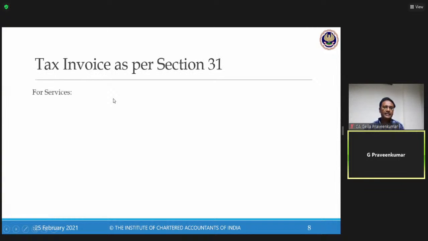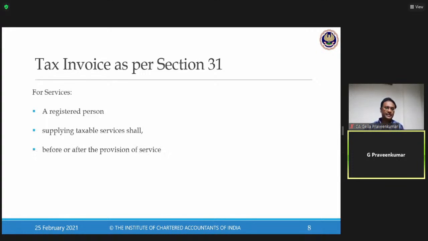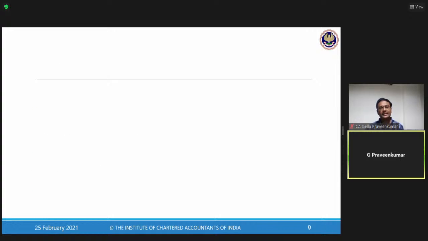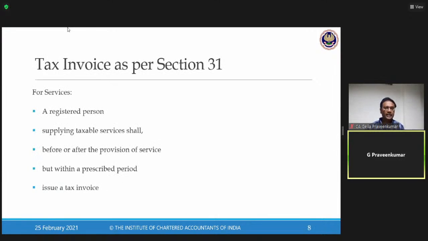Now, let us move on to services. Goods, everything is clear. Now, in relation to services, what does the law say? A registered person who is supplying a taxable service shall, before or after provision of service, but within a prescribed period, issue a tax invoice. This is what it says as per section 31.